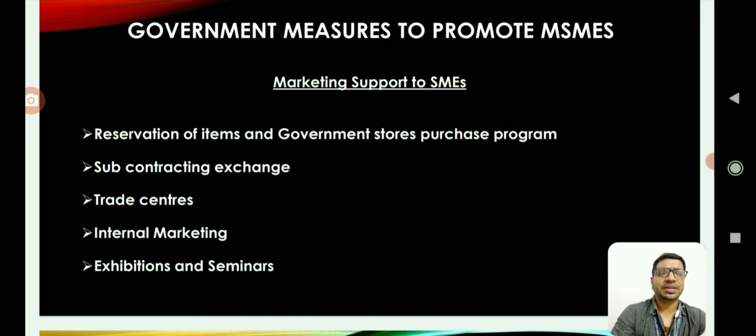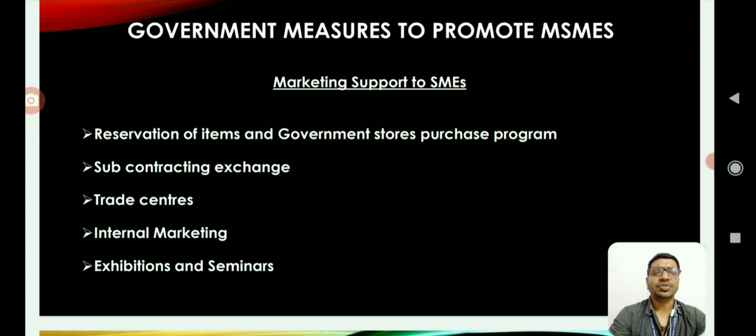To replace it with national competitiveness, the government has introduced new kinds of strategies to encourage micro, small and medium enterprises. For example, cluster development programs are initiated, industrial estates are formed, and industrial corridors are set up by both central and state governments to encourage micro, small and medium enterprises.